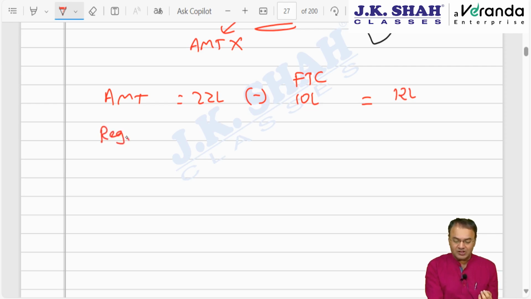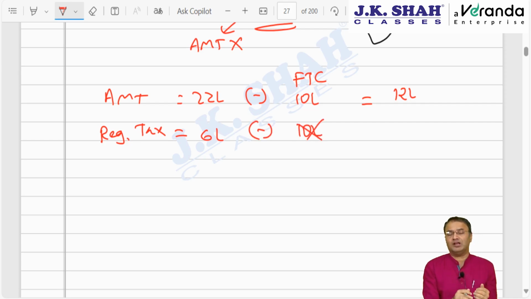Instead, if the AMT chapter was not there, then my regular tax is 6 lakhs. How much FTC could I have claimed? FTC available is 10 lakh. I could not have claimed the full 10 lakhs. Otherwise, there would be a refund of 4 lakhs. The Indian government will not pay a refund of tax which is paid outside India. So FTC would be restricted to 6 lakhs, tax payable would be 0.